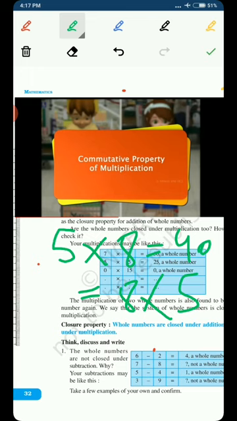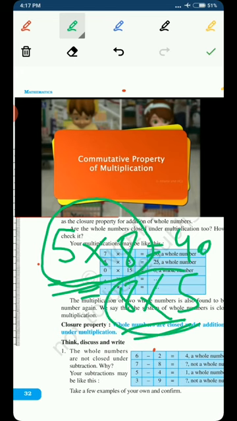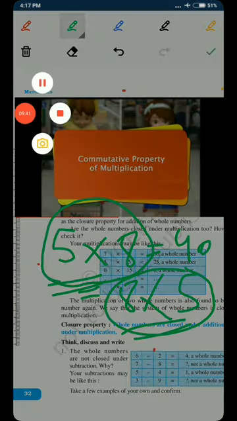What does the commutative property say? That when you are applying an operation on two numbers, like here we are seeking the commutative property of multiplication, the answer is a whole number, and the answer is not affected by changing the order of multiplication. So in the commutative property, what is important? The order of applying the operation, whether the operation is addition or multiplication, is important in the commutative property.